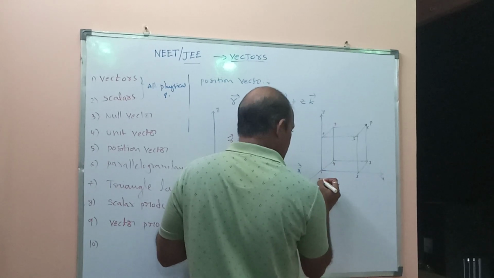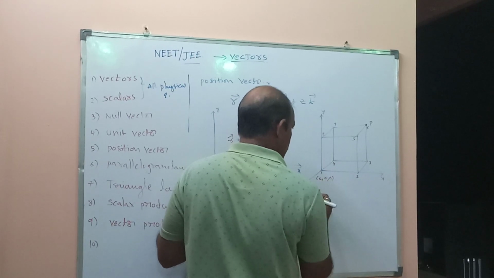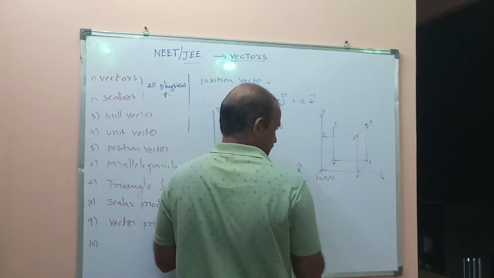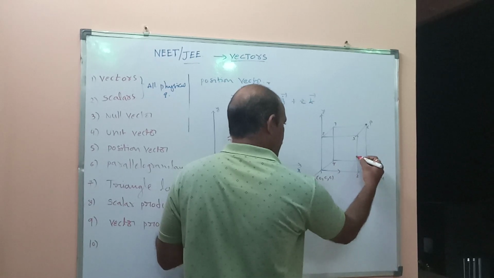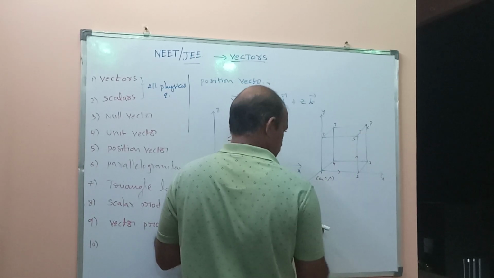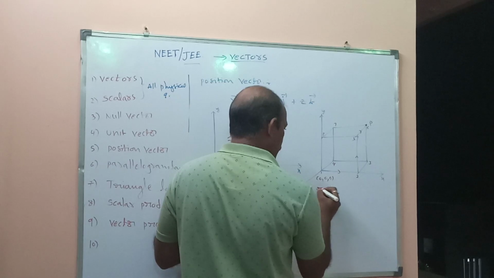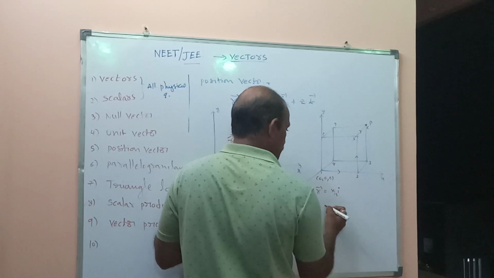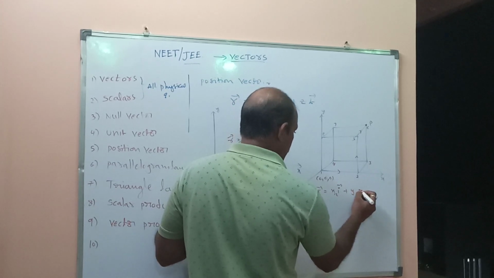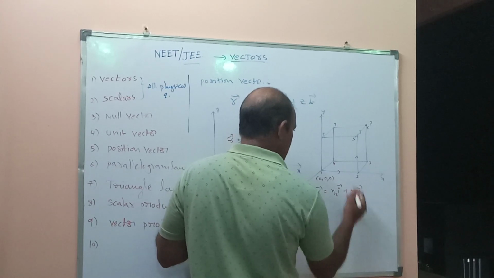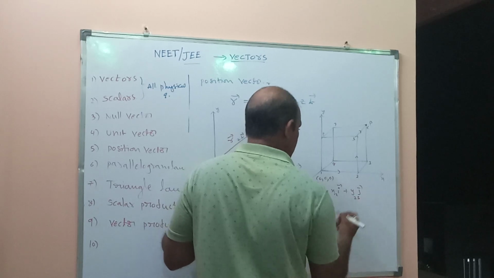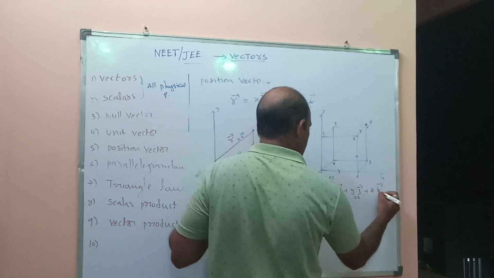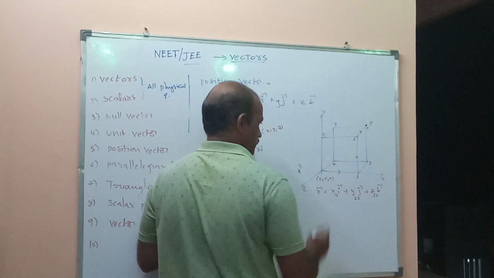This is the origin 0, 0, 0. From the origin to the point P, we have to move in three directions: x direction, y direction, z direction. The position vector is r bar equal to xi bar, x means 1 to 2, plus yj bar, 2 to 3, 2 to 5, plus zk bar, z means 5 to 6. So this is one way.